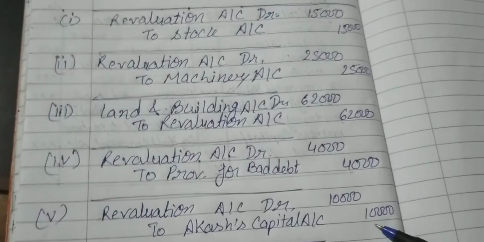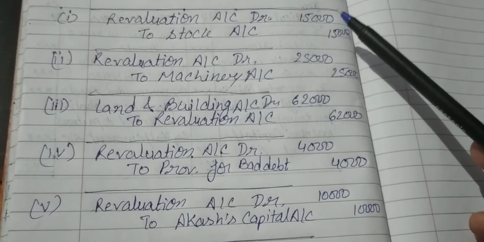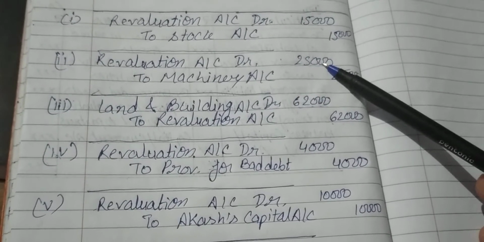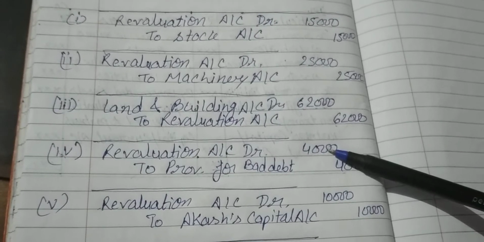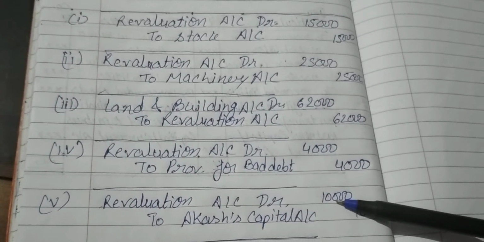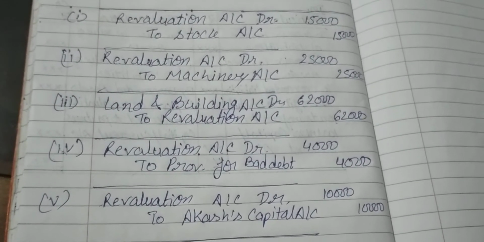Firstly, we have to calculate all the debit side of revaluation, that is 15,000, 25,000, that makes 40,000, then 4,000, 44,000, plus 10,000 is equal to 54,000. But the credit side will be 62,000.